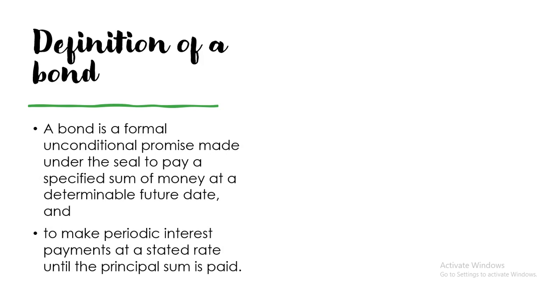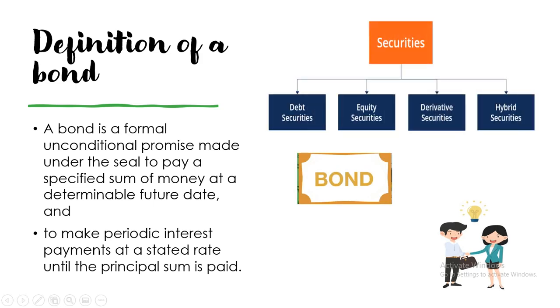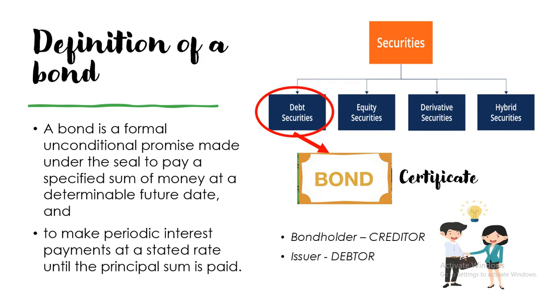So in simple language, bond is an example of a debt security, or bond is a debt security itself and evidenced by a bond certificate under another document also known as bond indenture, in which the bondholder is the creditor and the issuer is the debtor.